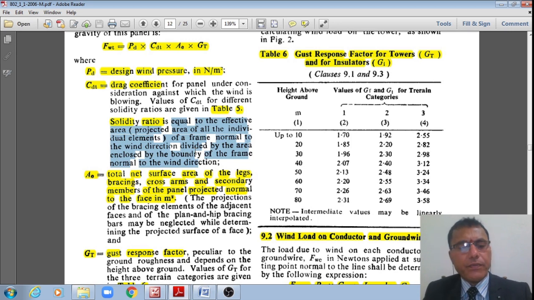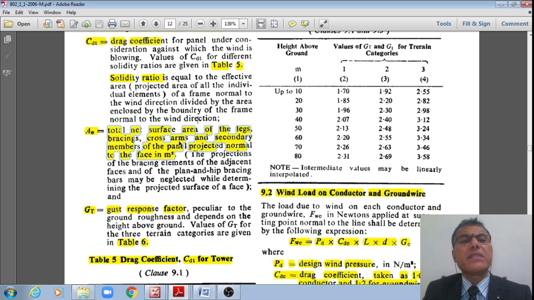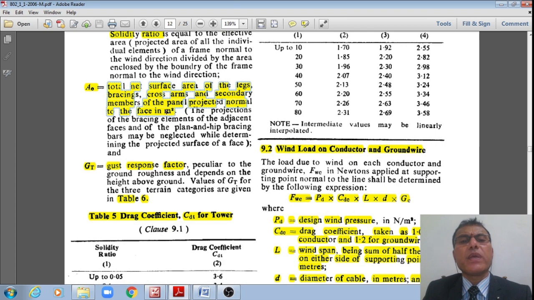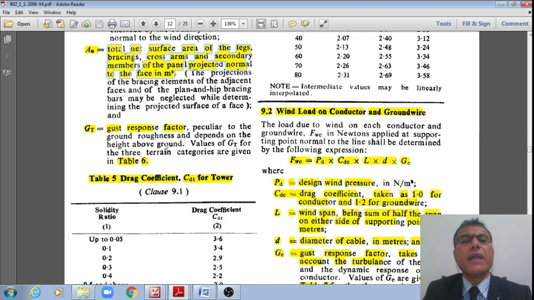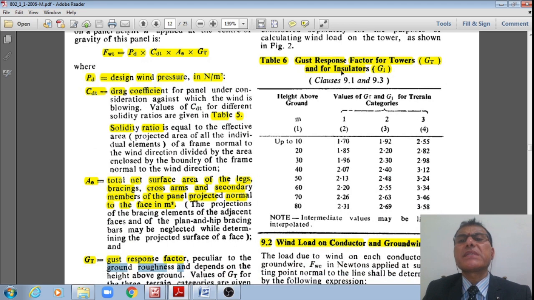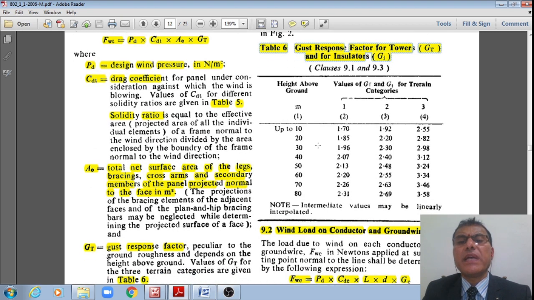Then, where A is the total net exposed area of the legs as well as bracings and cross arms, and all other panel members and projections, etc., put together in meter square. And GT is the gust response factor, peculiar to the ground roughness, and it depends upon the height above the ground also. That GT value is given in this table 6, for insulators as well as for towers. For towers it is referred to as GT, for insulators it is referred to as GI.